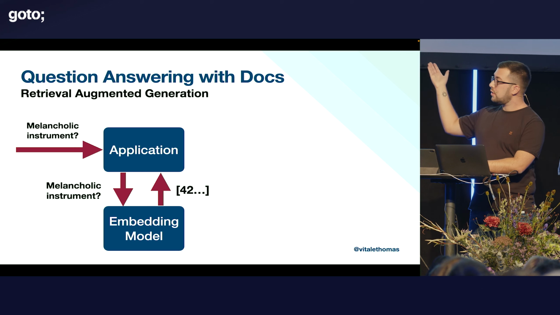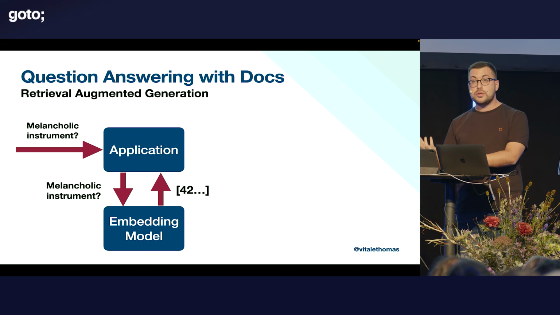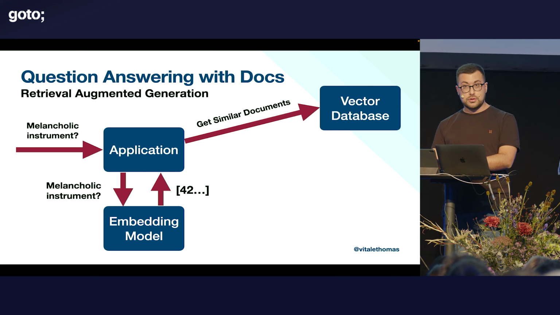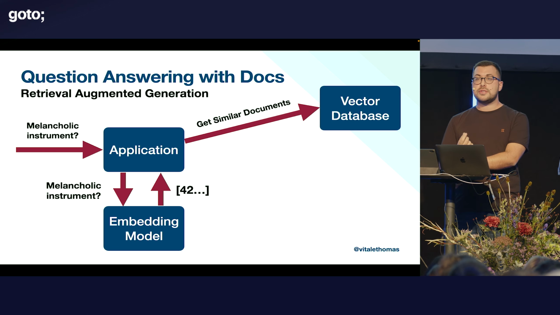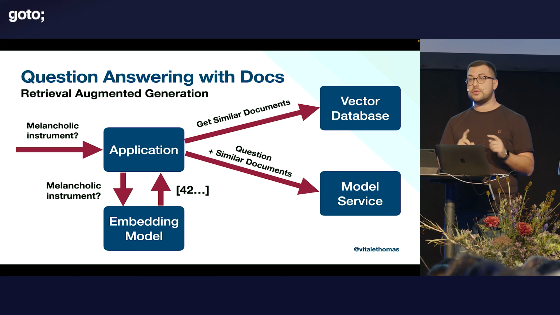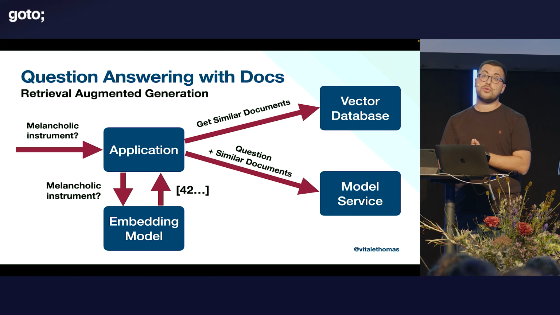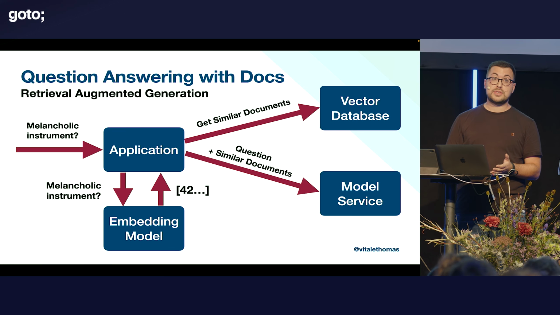So I still pass my query into an embedding model to get this vector version of it. I still call the vector database and get back all these similar documents. But now instead of just returning the similar documents to the user, I pass all of that together with the question to a model. And then the model can answer my question based on my data and not on the data that has been used to train the model. So this is one very effective way to pass our data to a model without having to go through a model training process ourselves or a fine-tuning process.